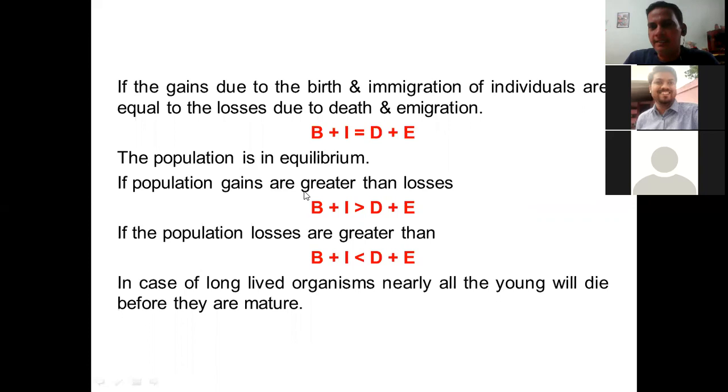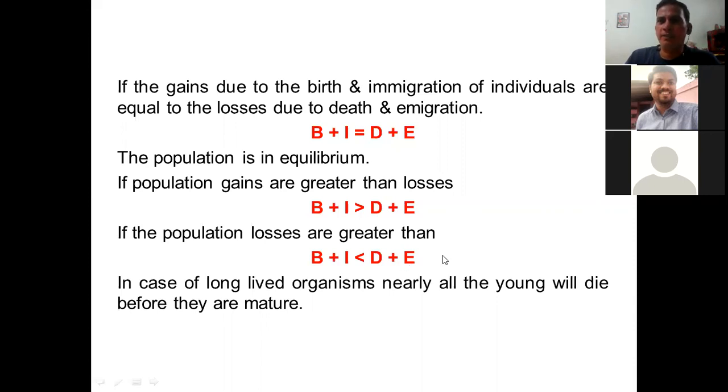If the population gains are greater than the losses, whether due to more birth or immigration, meaning birth plus immigration is more than death plus emigration, we can say the population is increasing. And in a specific area, if the population losses are greater, then birth plus immigration is less than death plus emigration.